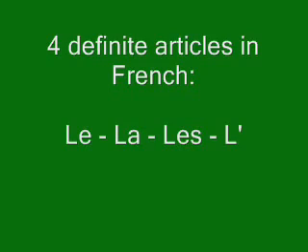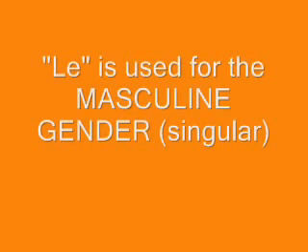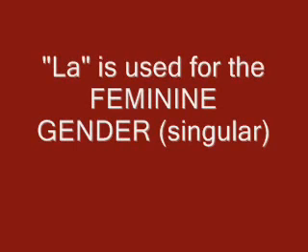So let's see in which case we use le. Le is used specifically for nouns which have a masculine gender and which are in the singular form. For example, le garçon, the boy. It has a masculine gender and it is in the singular form. Now, la. We use la for nouns which have a feminine gender in the singular form. We can say la fille, the girl. It's feminine gender, and it is in the singular form.